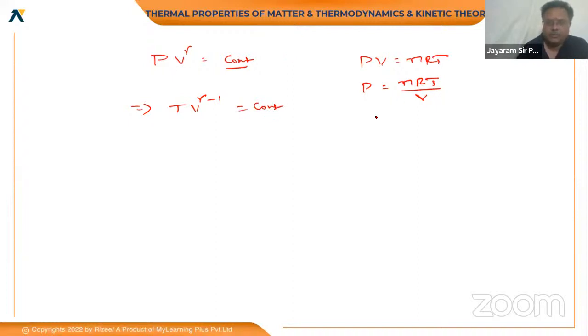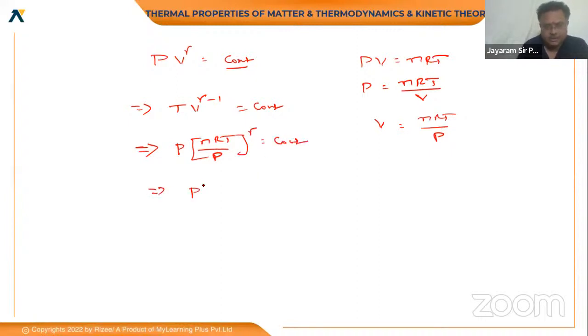Okay, now volume to the power of gamma is, this is the condition. So next case, if we want the relation between pressure and volume, or rather the relation between pressure and temperature, we need to eliminate volume. V is equal to nRT by P. So instead of V, this is P. (nRT by P) to the power of gamma is equal to constant, or this can be written as P to the power of 1 minus gamma, T to the power of gamma is equal to constant. So like this you can have the relationship, sir.